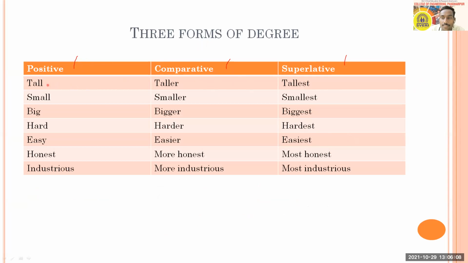Like here, you can see tall, taller, tallest, small, smaller, smallest, big, bigger, biggest, hard, harder, hardest, easy, easier, easiest, honest, more honest, most honest, industrious, more industrious, most industrious.